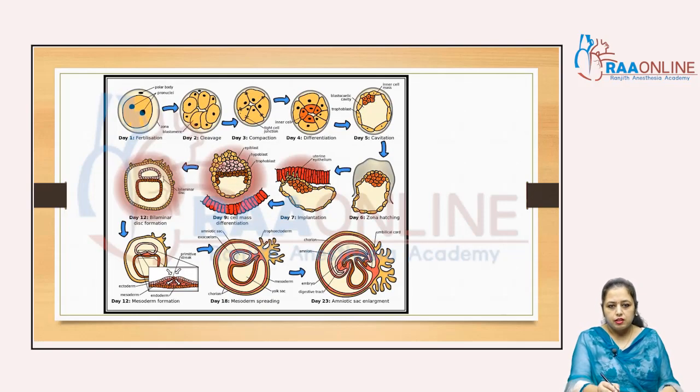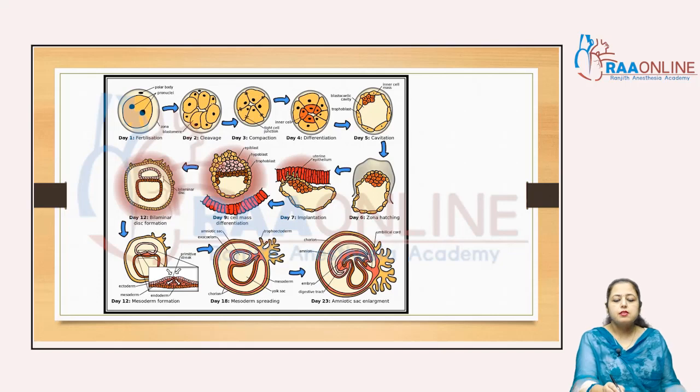See here, after fertilization, when the zygote is formed, cleavage starts. Slowly the cells compact, differentiation occurs, then cavitation. Cleavage start is called the morula, the 8 cell stage.